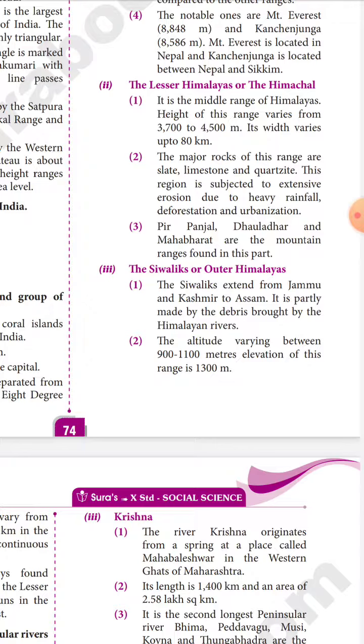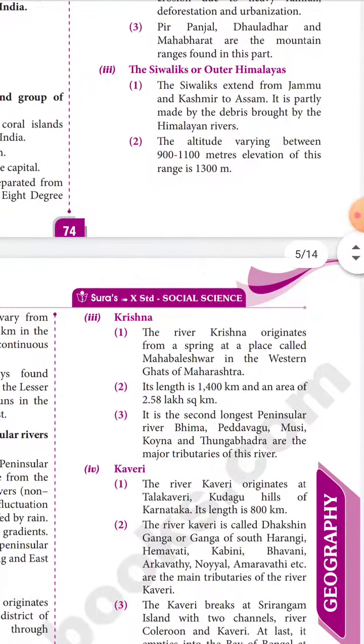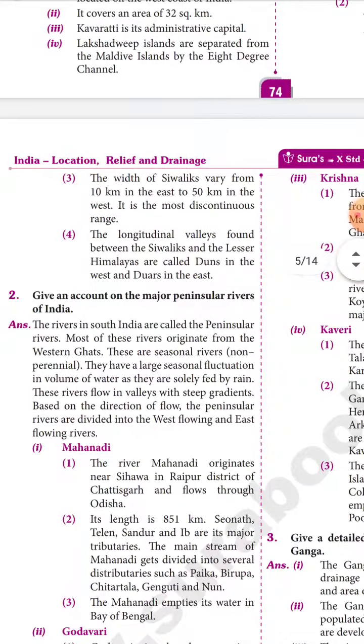The Shivaliks extend from Jammu and Kashmir to Assam. They are partially made of the debris brought by the Himalayan rivers. The altitude varies between 900 to 1100 meters. Elevation of these ranges is 1300 meters. The width of the Shivaliks varies from 10 km in the east to 50 km in the west. It is the most discontinuous range. The longitudinal valleys found between the Shivaliks and the Lesser Himalayas are called Duns in the west and Dwars in the east.